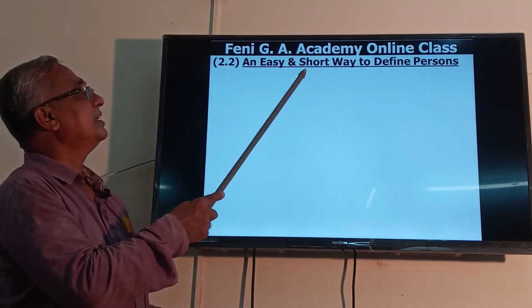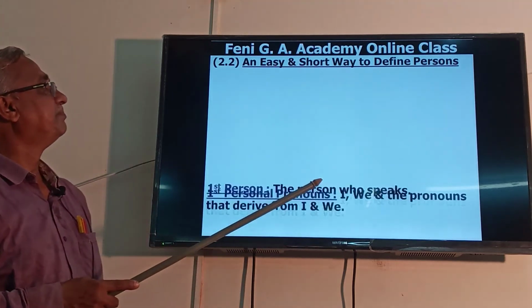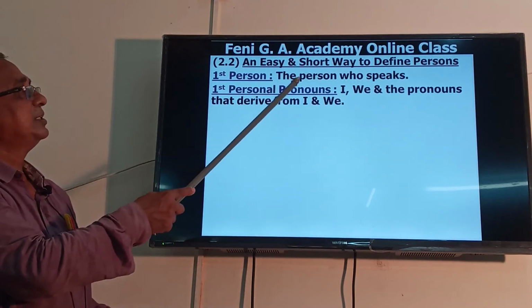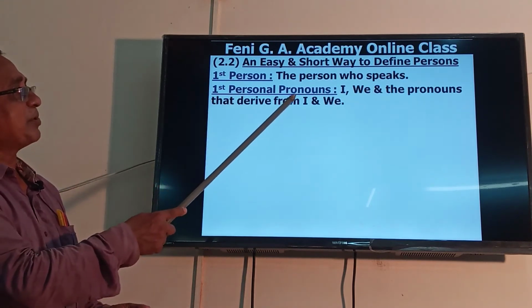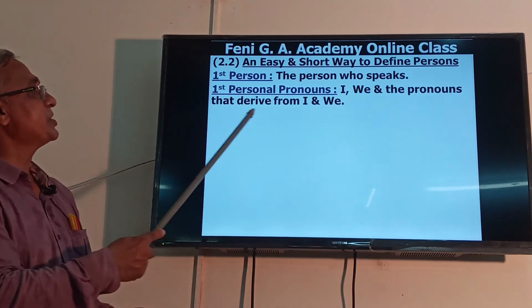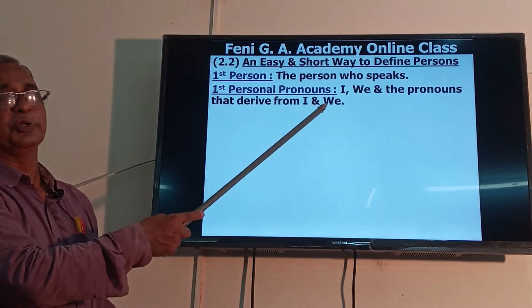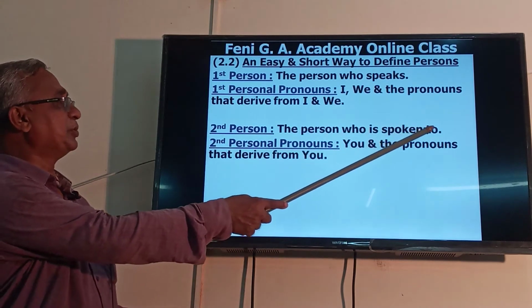An easy and short way to define persons. First person, the person who speaks. First personal pronouns: I, we, and the pronouns that derive from I and we. Second person, the person who is spoken to.